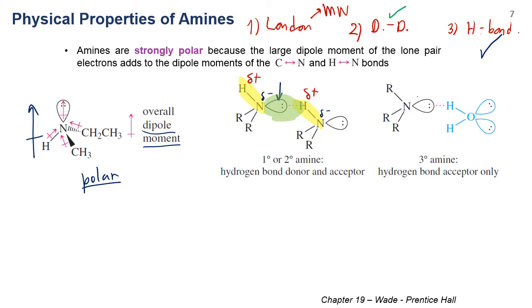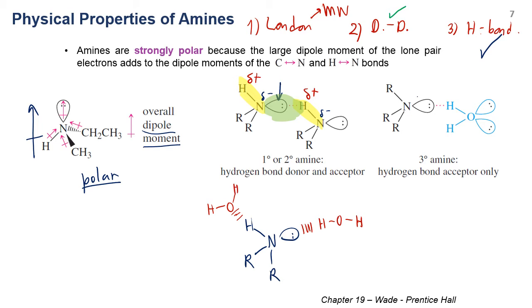Okay, and for water solubility, primary and secondary amines can also form hydrogen bonding with water, right? For example, if you have a secondary amine, you have a lone pair on the nitrogen. This can form hydrogen bonding with the hydrogen of water, and the hydrogen on the amine can form hydrogen bonding with the oxygen of water.